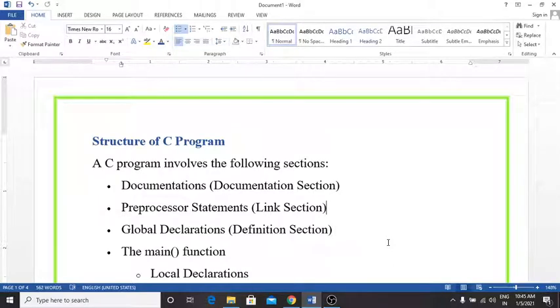Hello friend, today we are going to discuss the basic structure of the C program.